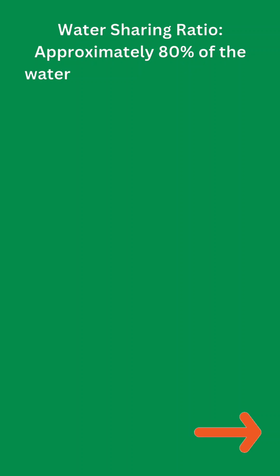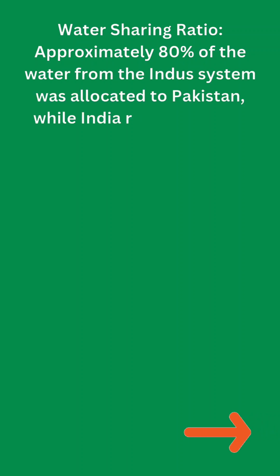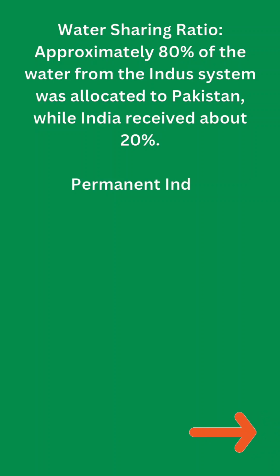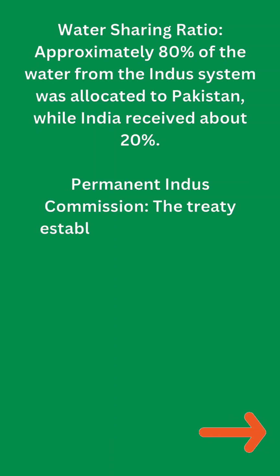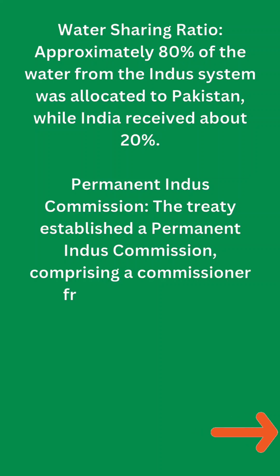Water sharing ratio: approximately 80% of the water from the Indus system was allocated to Pakistan, while India received about 20%. Permanent Indus Commission. The treaty established a permanent Indus Commission comprising a commissioner from each country.